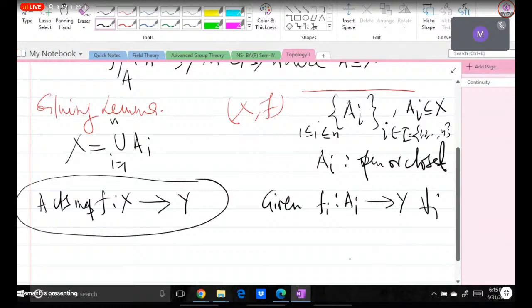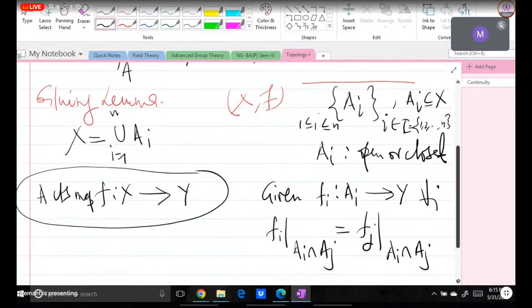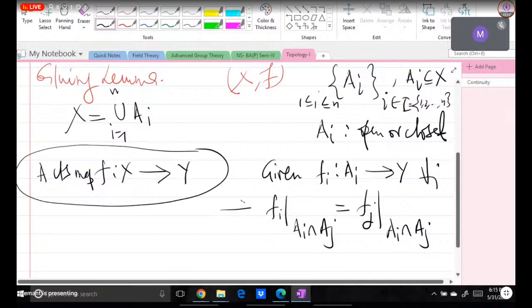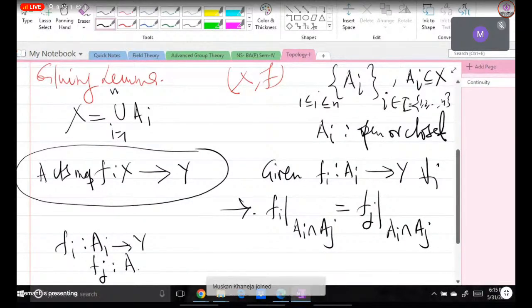And further we have been given that the restrictions of f_i on A_i intersection A_j are the same. Are you getting the meaning of this second condition? I mean suppose for i and j we have two maps, f_i from A_i to Y, and further f_j another map from A_j to Y.